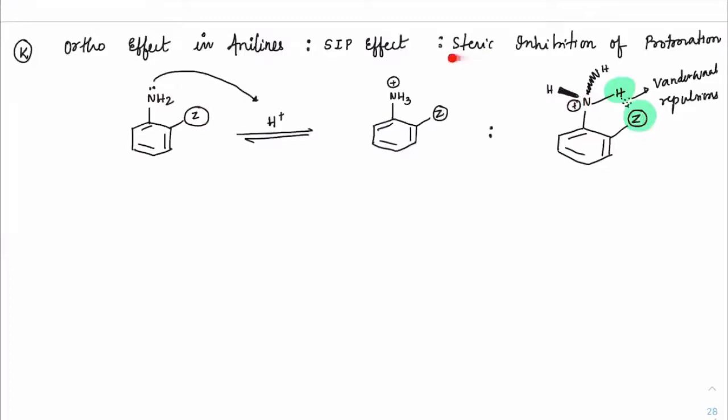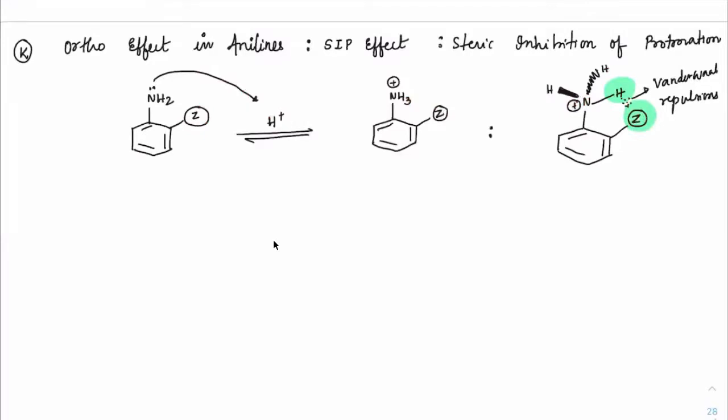That's why it is called steric inhibition of protonation, because it is trying to get protonated, but after accepting the H plus, a repulsion is established between the bulky group and hydrogens, because of which it will not have much ability to accept H plus. We can say this only on the basis of thermodynamic stability. You can see how the conjugate acid is less stable here, hence the basic character is decreasing.